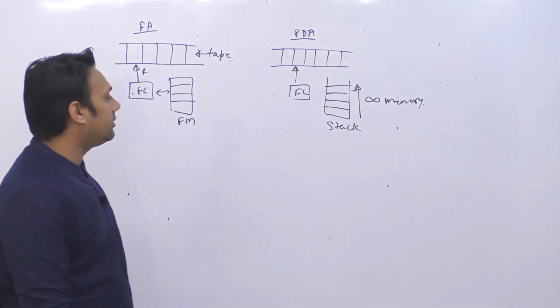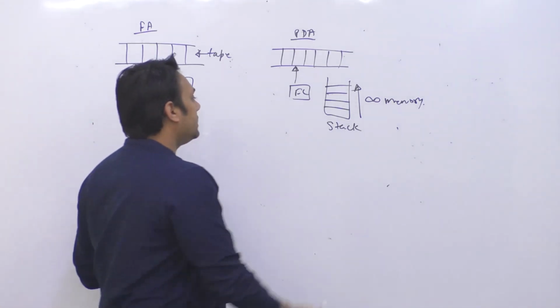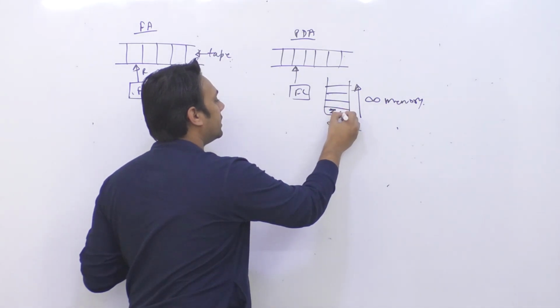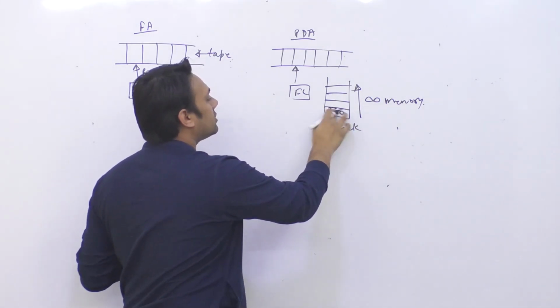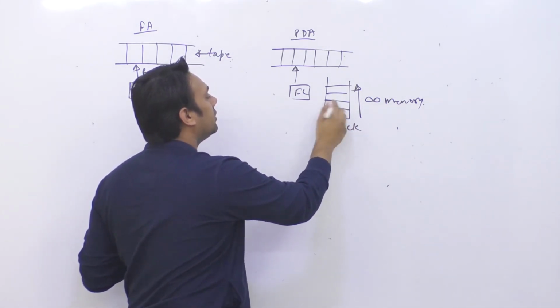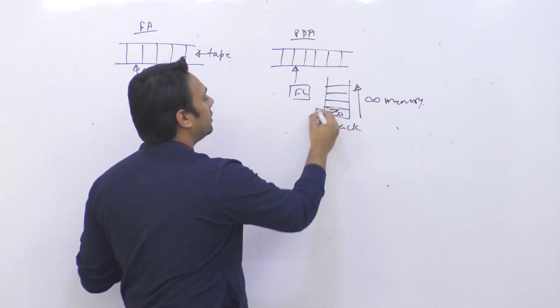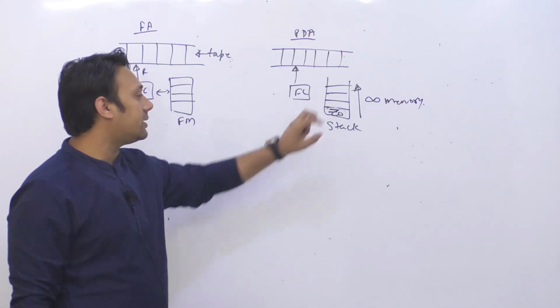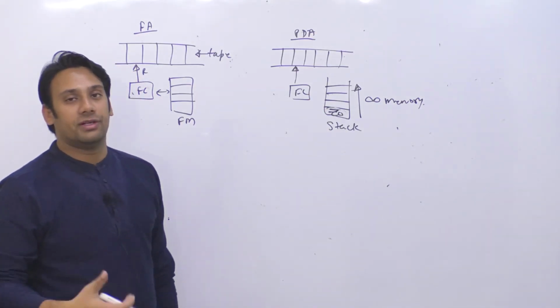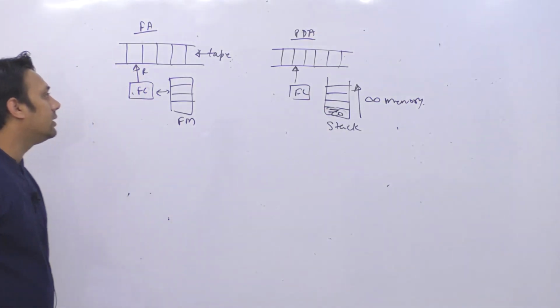And on this stack, the bottom of the stack is having a symbol which I am saying it is Z0. So it is not fixed that the symbol is Z0, but in most of the books they are using Z0. That is why I'm also using this symbol Z0. Z0 shows what is the bottom of the stack.